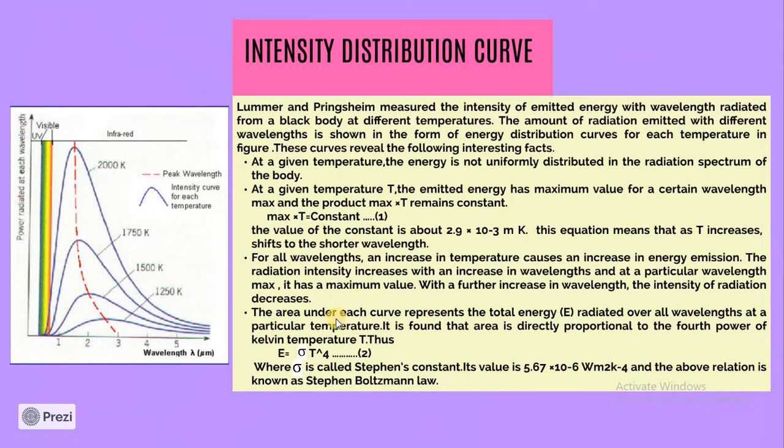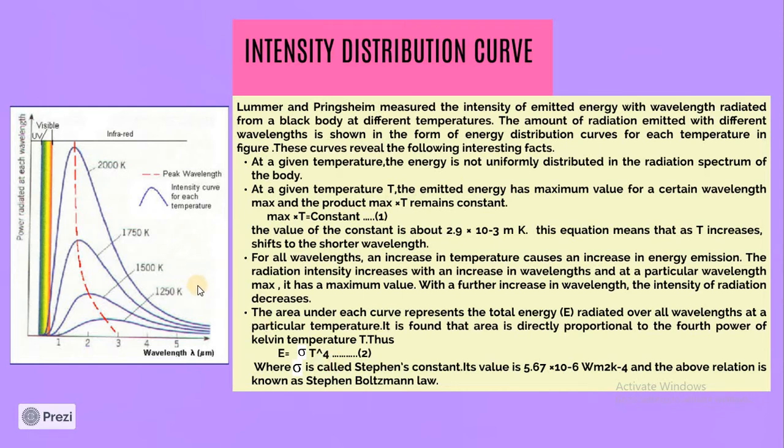It was also found that the area under each curve represents the total energy radiated over all wavelengths at a particular temperature, and it was directly proportional to the fourth power of the temperature. The constant was called Stefan's constant, and the relation later came to be known as the Stefan-Boltzmann law. So these were the experimental evidences.